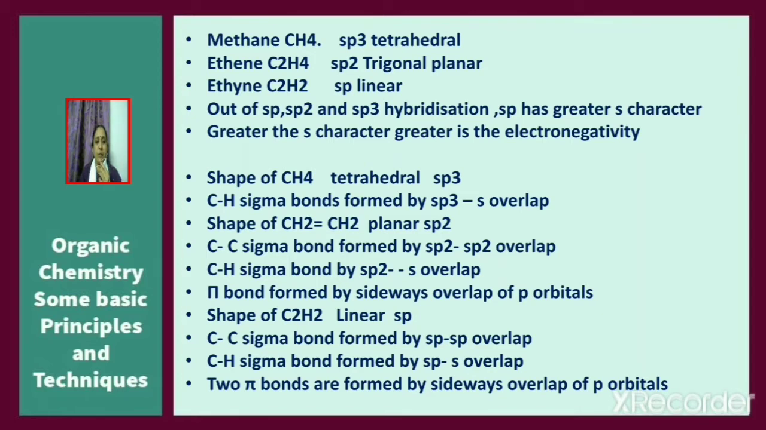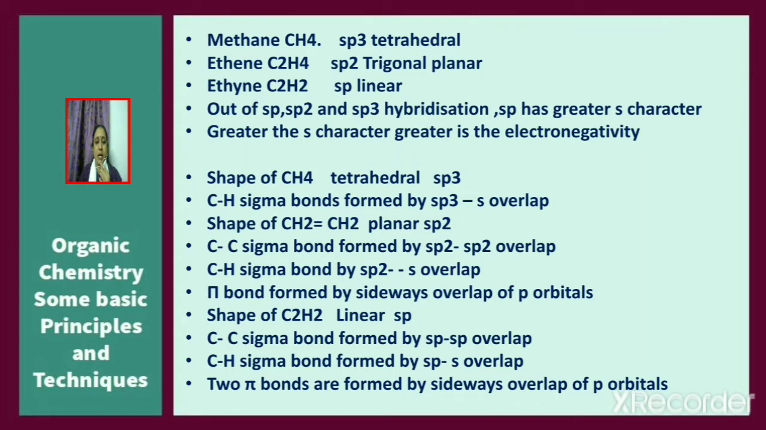Now consider the shape of methane. We know that it is tetrahedral because carbon is in the sp3 hybridized state. And in methane, each of the C-H sigma bonds is formed by the sp3-s overlap. Now consider CH2 double bond CH2. We know that it is planar and each carbon is in the sp2 hybridized state. In ethene, the carbon-carbon sigma bond is formed by the overlap of the sp2 hybrid orbital of one carbon with the sp2 hybrid orbital of the other carbon atom. Whereas the C-H sigma bonds are formed by the overlap of the sp2 hybrid orbital of carbon with the s orbital of hydrogen.